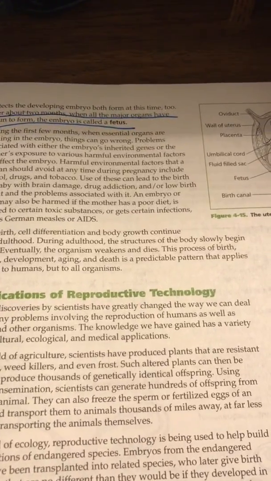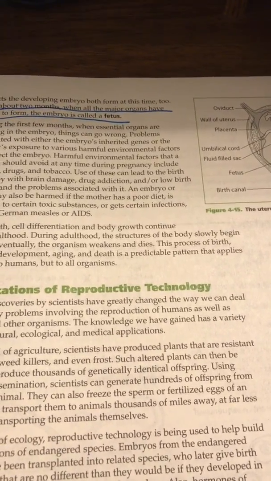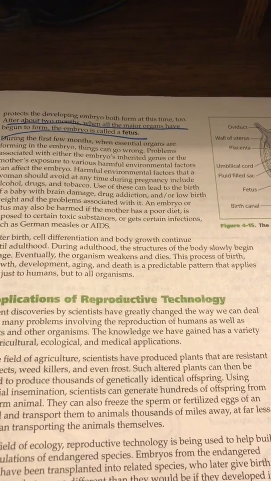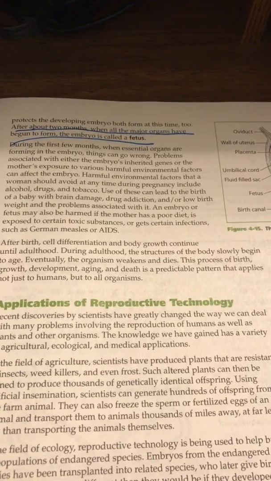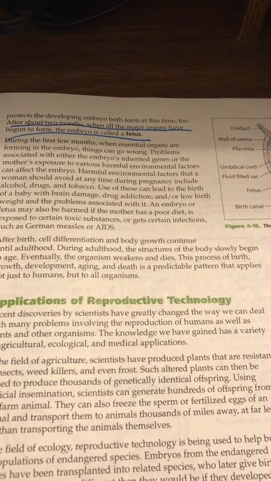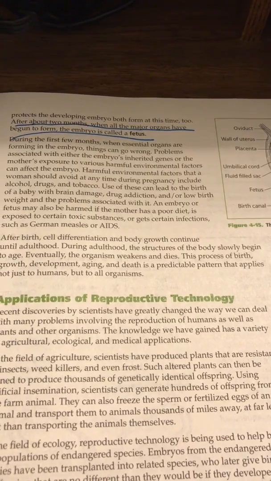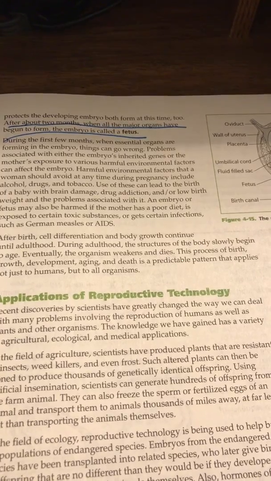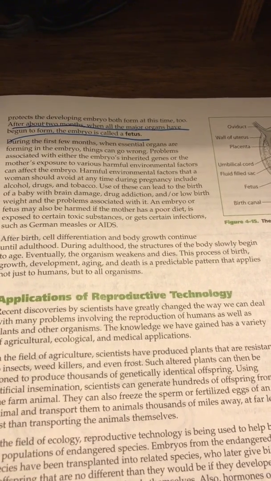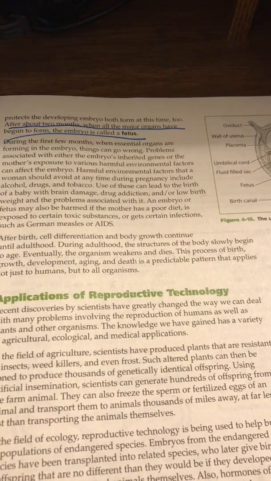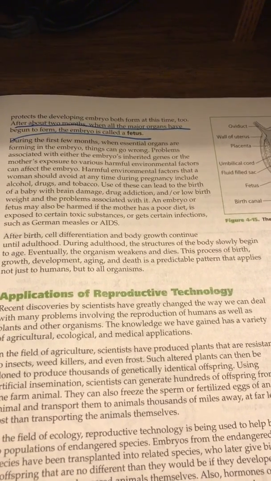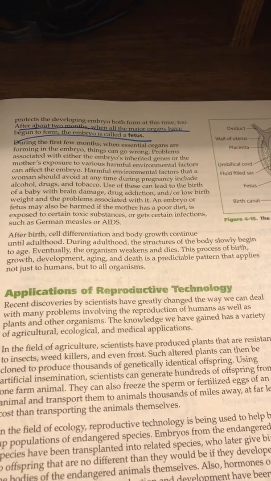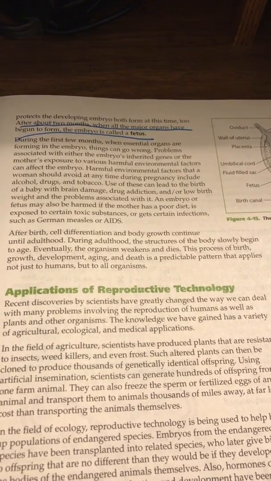During the first few months, when essential organs are forming in the embryo, things can go wrong. Problems associated with either the embryo's inherited genes or the mother's exposure to various harmful environmental factors can affect the embryo. Harmful environmental factors that women should avoid at any time during pregnancy include alcohol, drugs, and tobacco. Use of these can lead to the birth of a baby with brain damage, drug addiction, or low birth weight, and other problems. An embryo or fetus may also be harmed if the mother has a poor diet, is exposed to certain toxic substances, or gets certain infections from German measles or AIDS.